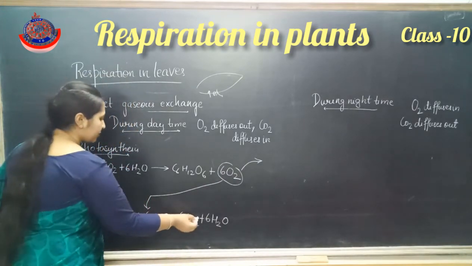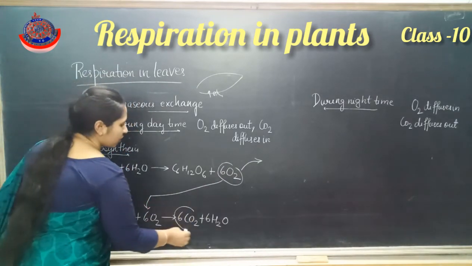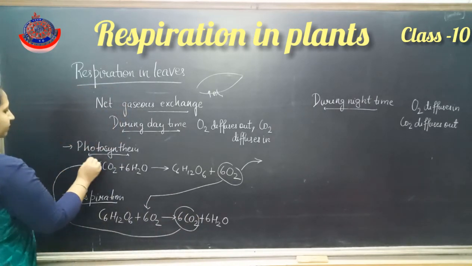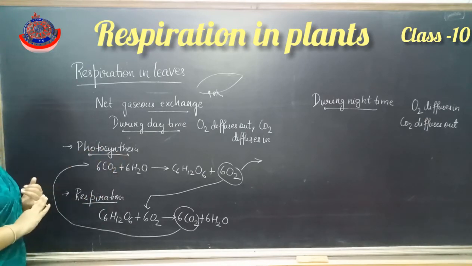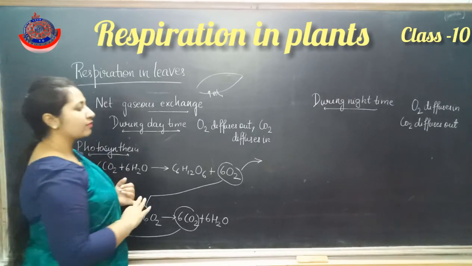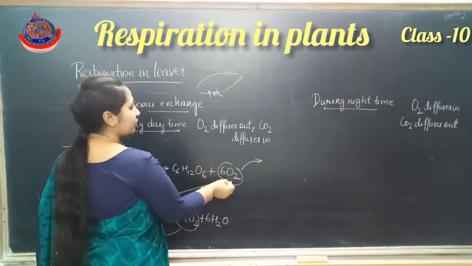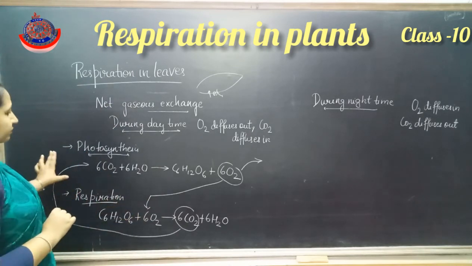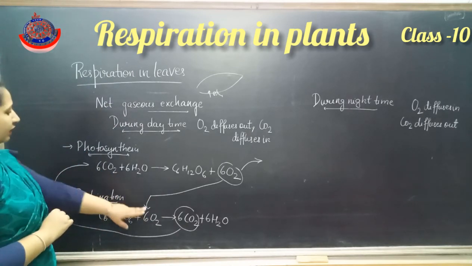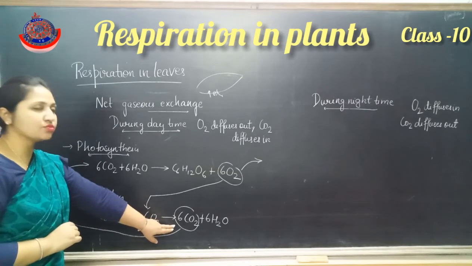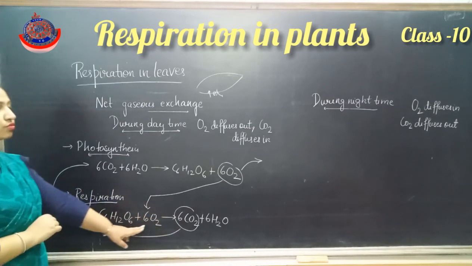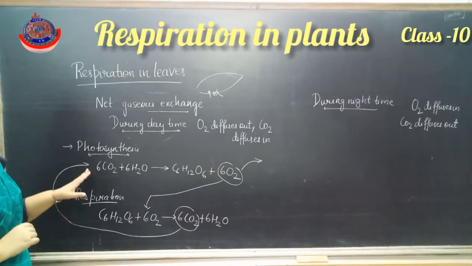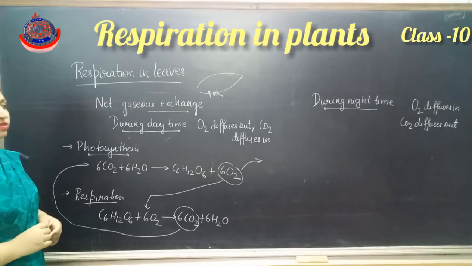But all the CO2 produced in the respiration process will be used up in the photosynthesis process. So during the daytime oxygen is diffused out but CO2 diffuses in, because all the CO2 produced during respiration is used in photosynthesis, and the plant even has to take more CO2 through the stomata.